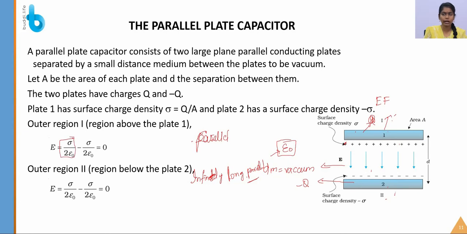If you forget, just recall it: E is equal to sigma by 2 epsilon naught. So when we subtract the two fields we get 0. The same procedure applies to the outer region below the plate.